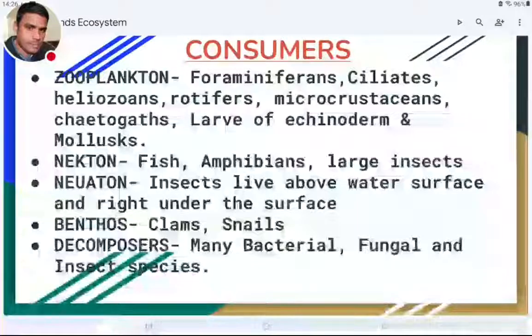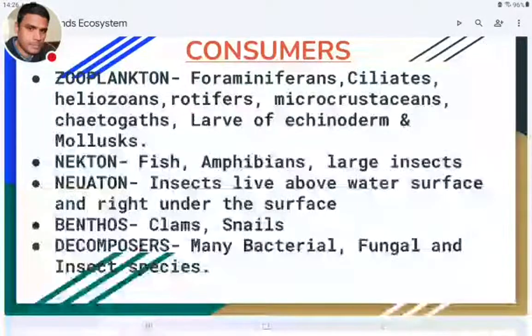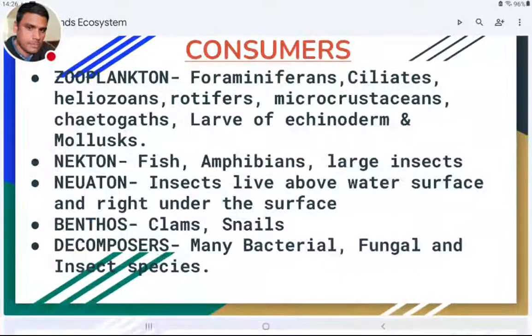Larvae of echinoderms also form the zooplankton. And nekton are the actively swimming animals. Examples of nekton are fish, amphibians, and large sized insects.